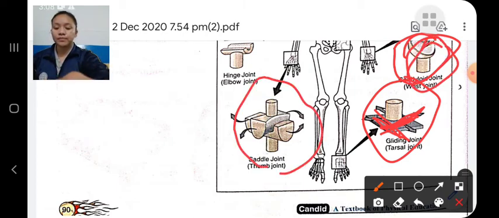And saddle joint, which is present in your thumb, the movement takes place in two axes.